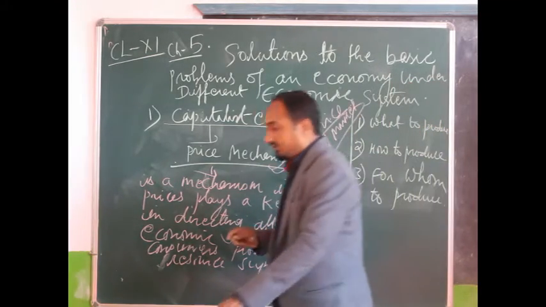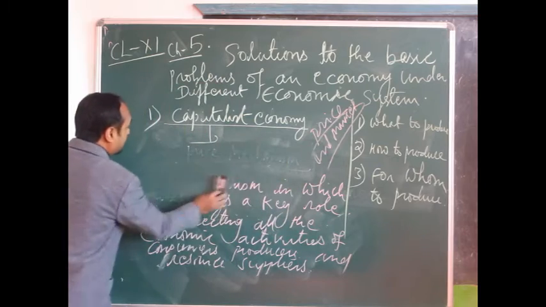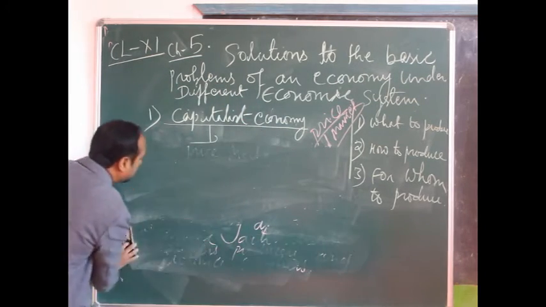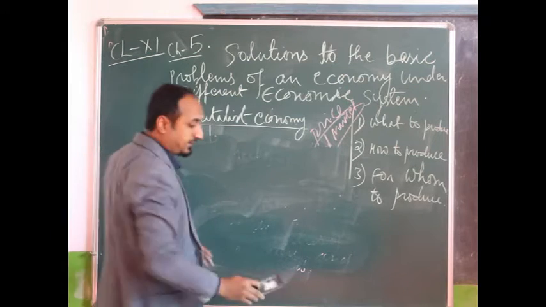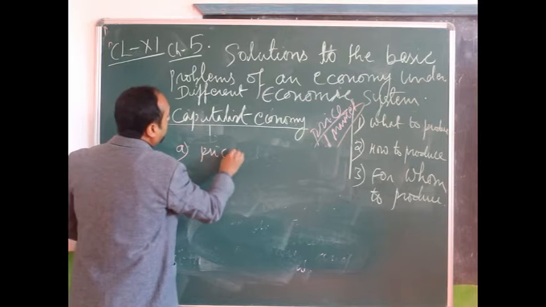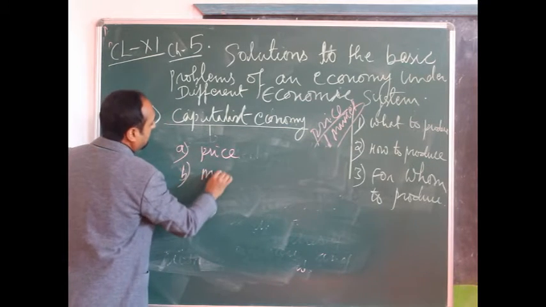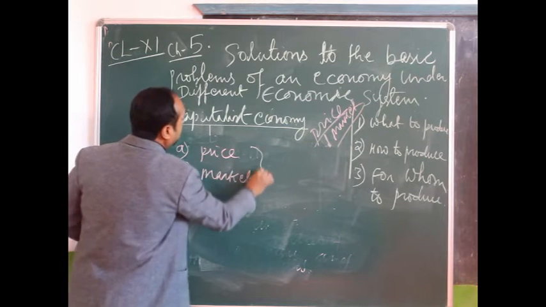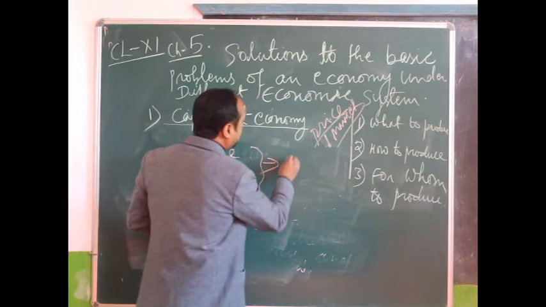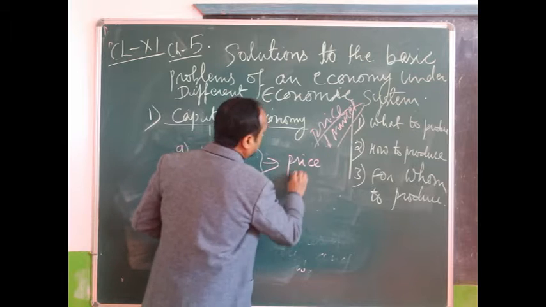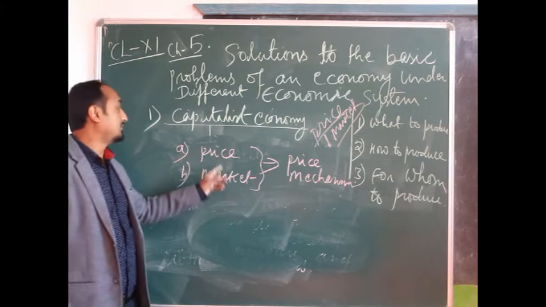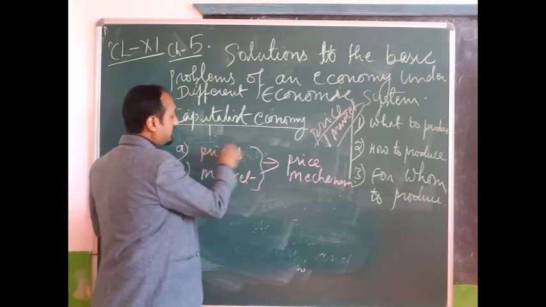Now, in order for this price mechanism to succeed, two things are important. What are they? A is price and B is market. In order to assess the price mechanism, these two things are important: prices and market.